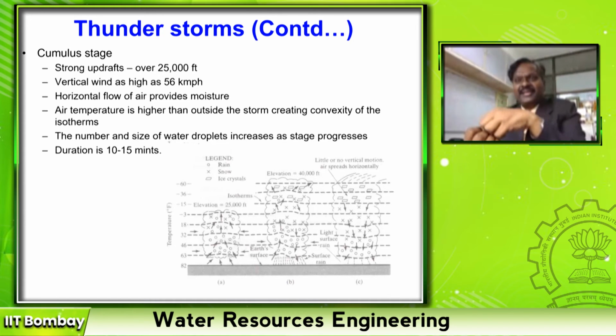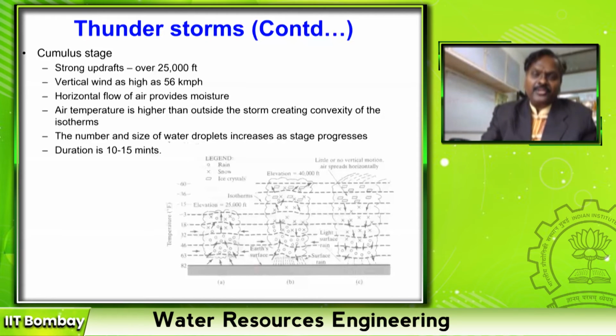And there is a sudden exchange of heat between these two bodies, and that is where you get the thunderstorm. Once you get the thunderstorm, that means energy is exchanged between both the bodies. All the bodies will have the same temperature, and every water molecule starts falling down towards the earth, and you get rain. So that is what we call thunderstorms.